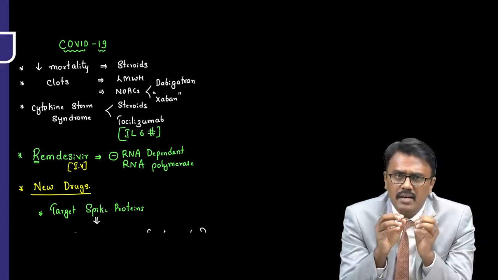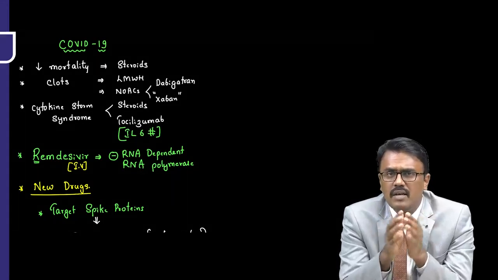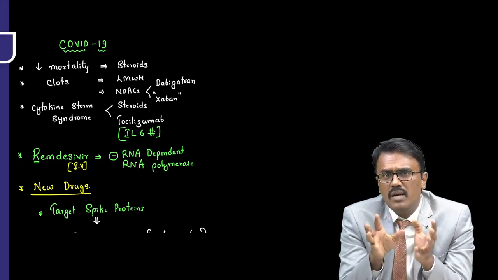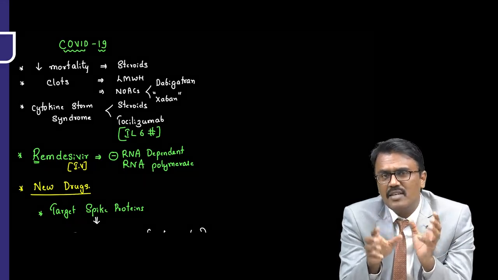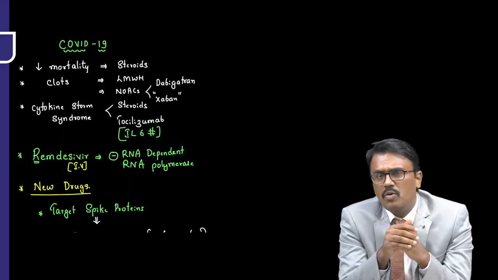COVID-19: we target the spike protein, we inhibit the protease, and we prevent the fibrosis. And the only drug that decreases mortality in COVID-19 is steroids. For cytokine storm, we also used an interleukin 6 antagonist called tocilizumab. And to prevent clots, we used low molecular weight heparin and Novax for that.